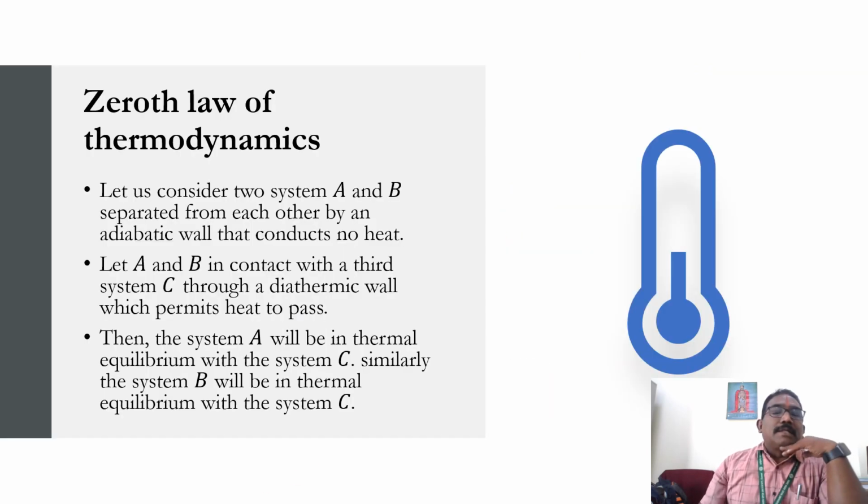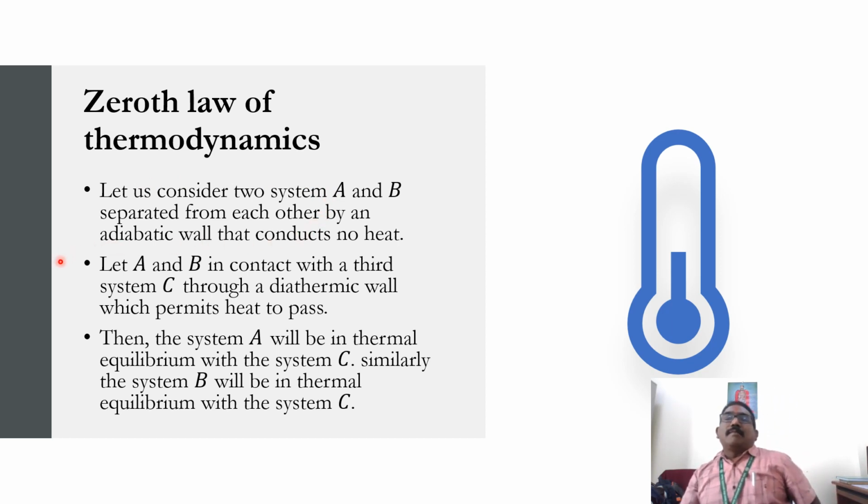So now we discuss the zeroth law of thermodynamics. Let us consider two systems A and B separated from each other by an adiabatic wall that contains no heat. What is adiabatic? There is no transfer of heat and mass between the system and its surroundings.